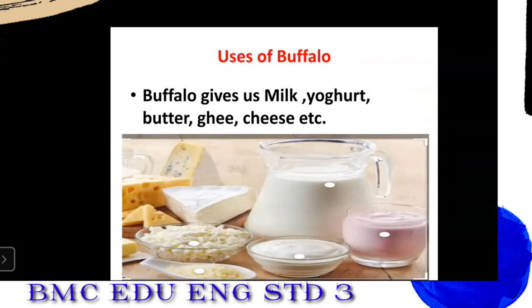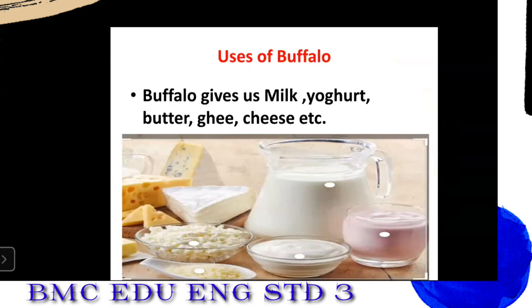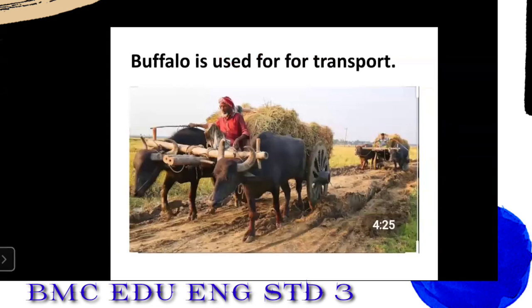Buffalo gives us milk, yogurt, butter, ghee, etc. All dairy products, students, here are made with the help of buffalo, right? Like the yogurt, butter, ghee, cheese, etc. is made with the help of buffalo milk. Buffalo is also used for transportation purpose.